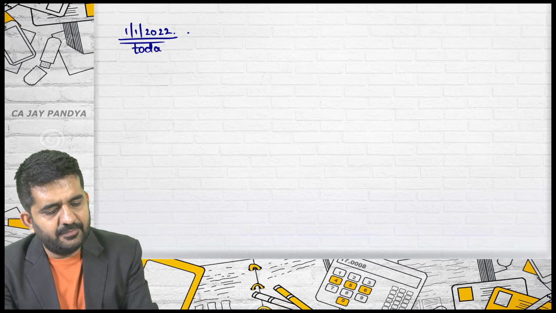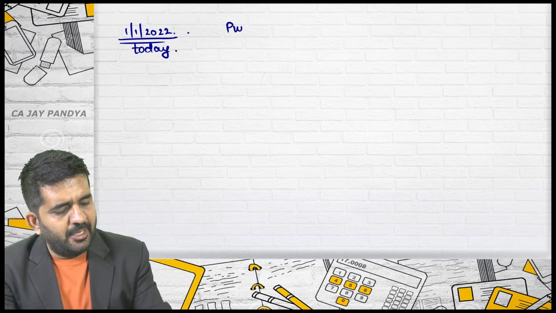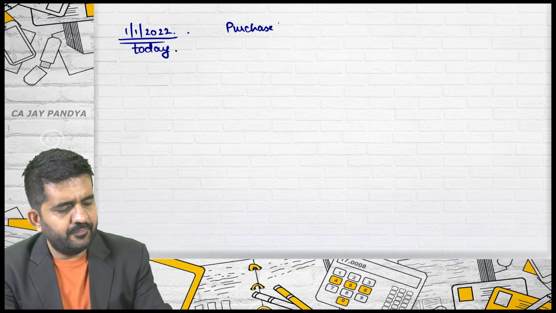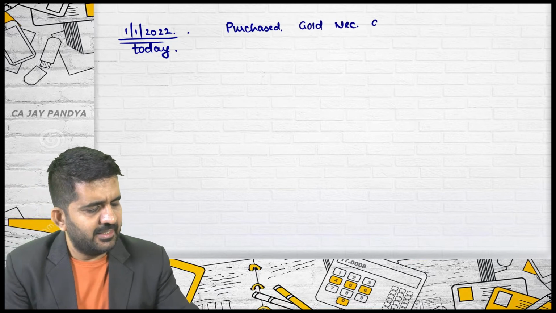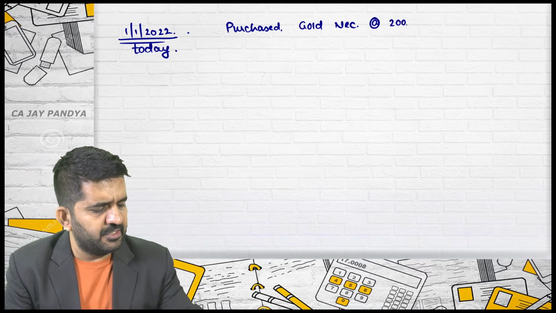Stuti, you are on the line? Yes, sir. 1/1/2022 is today's date. You have purchased one gold necklace at the rate of rupees 2 lakhs.